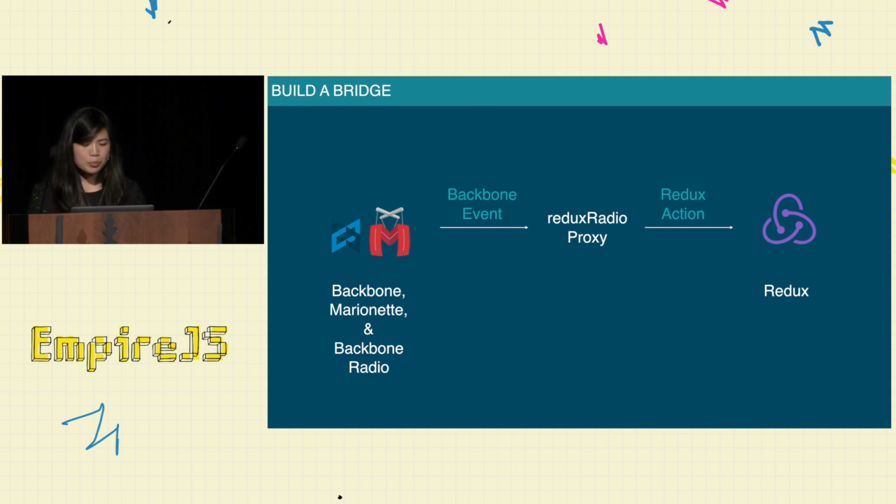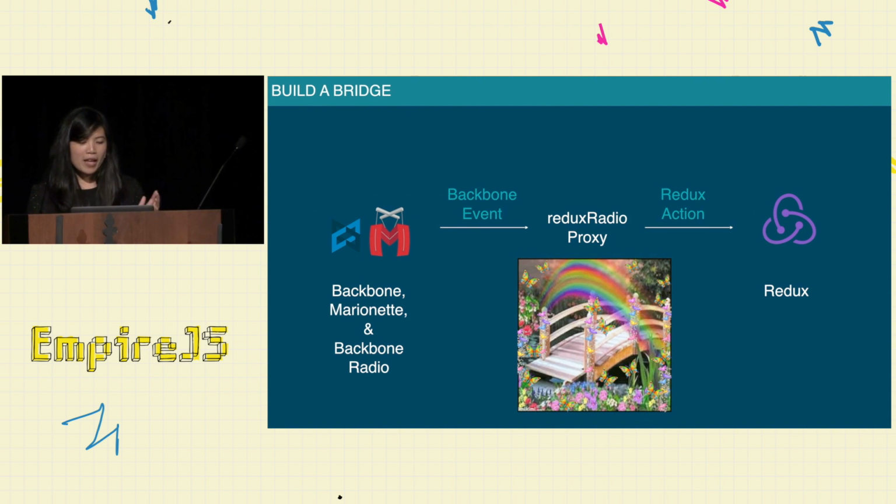And this way, we're able to establish a nice bridge, and we're also able to insulate both libraries from each other while still having them talk together in a neat fashion. This also establishes a nice flexible way for us to move forward if other apps need to communicate from the Backbone old stuff to the React and Redux new stuff. And certainly since then, this Redux radio proxy has grown a lot. However, this doesn't remove our reliance on Backbone and Marionette. It doesn't get us any closer to actually removing it from our code base.